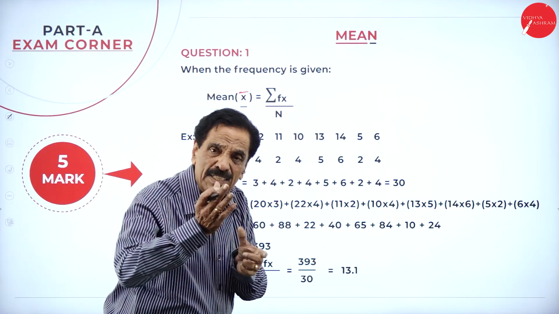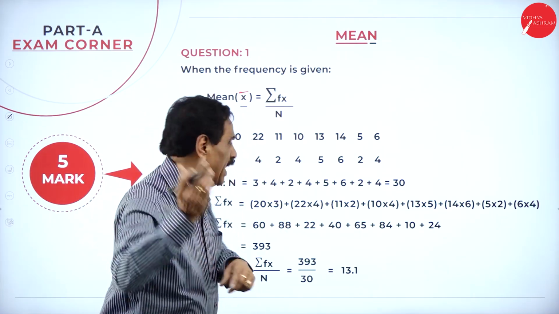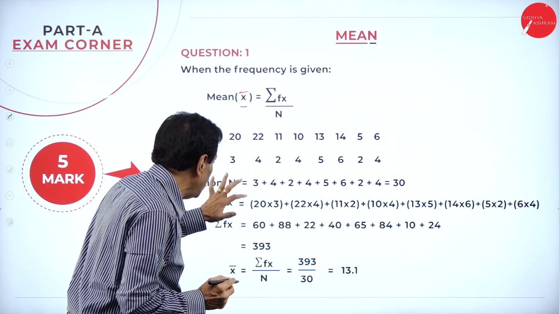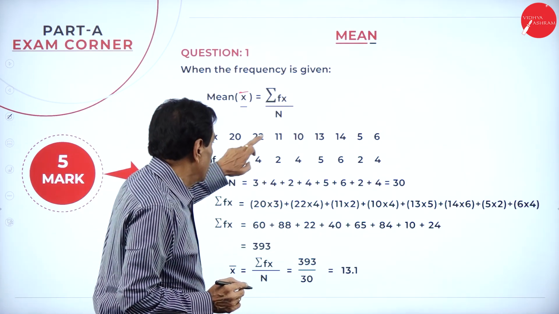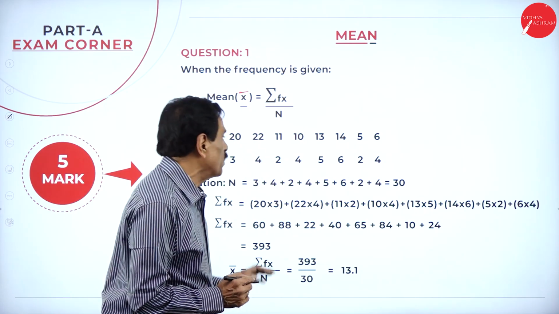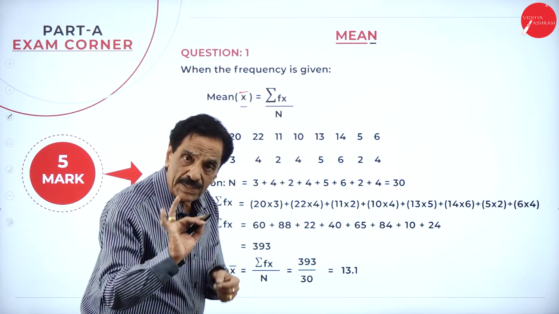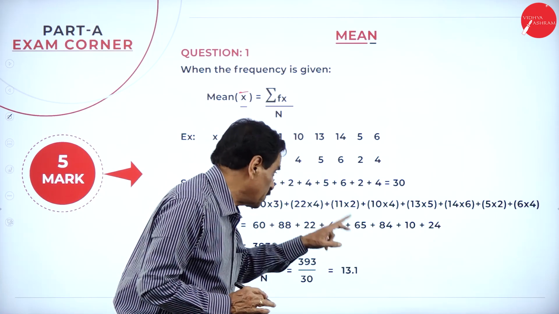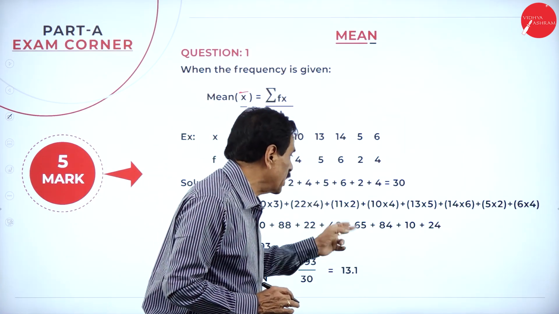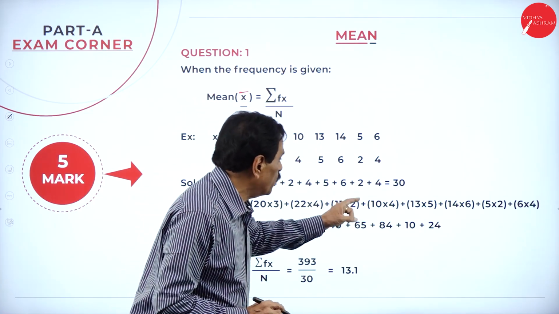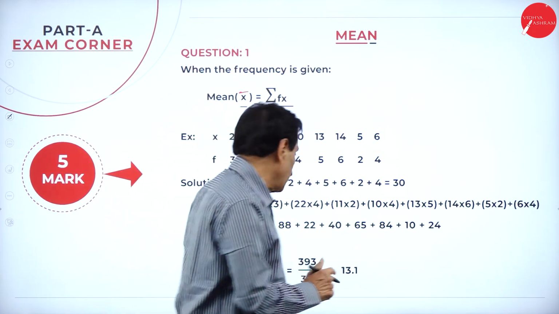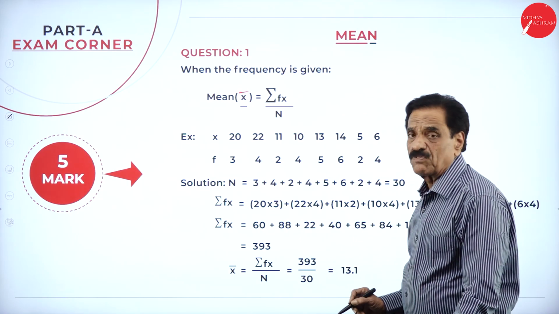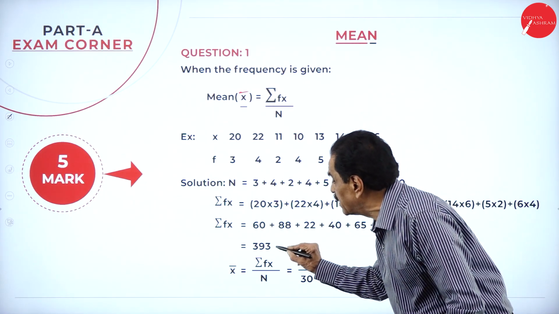Just a multiplication, just multiply. Here, 20 into 3 is 60, 22 into 4 is 88, 11 into 2 is 22, 10 into 4 is 40, 13 into 5 is 65, 14 into 6 is 84, 5 into 2 is 10, 6 into 4 is 24. Add all these figures. When you add all these figures, it will come 393.